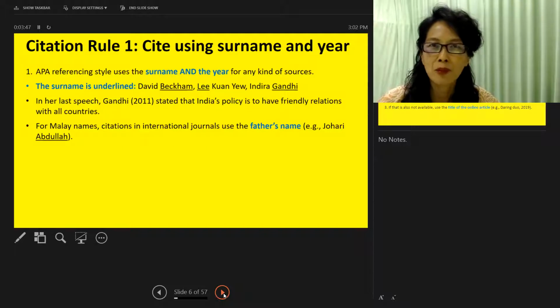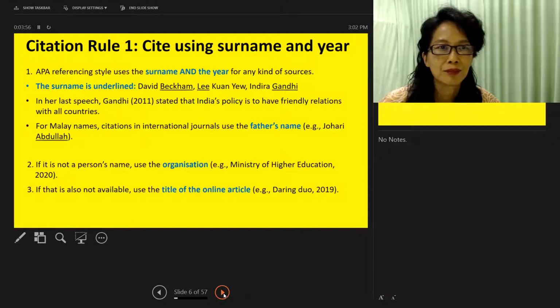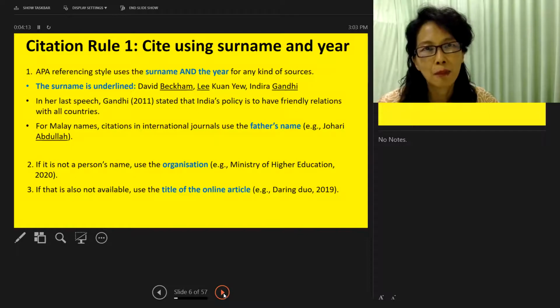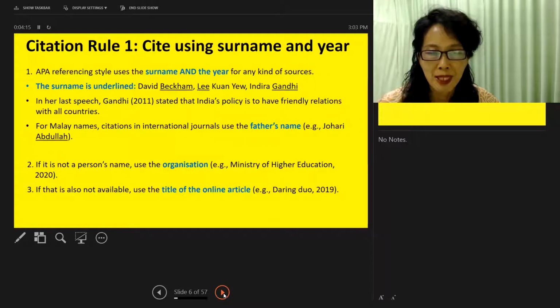For Malay names, we follow international conventions. We use the father's name as the surname. Johari Abdullah is cited as Abdullah. If we cannot find the name of a person on the article, we use the organization. For example, Ministry of Higher Education 2020. If organization name is also not available, we use the title of the article, like in blogs and websites. We say Daring Duo 2019.